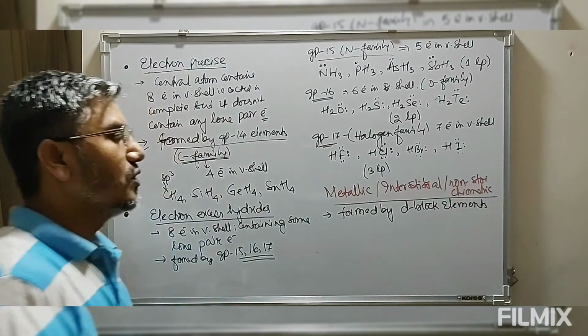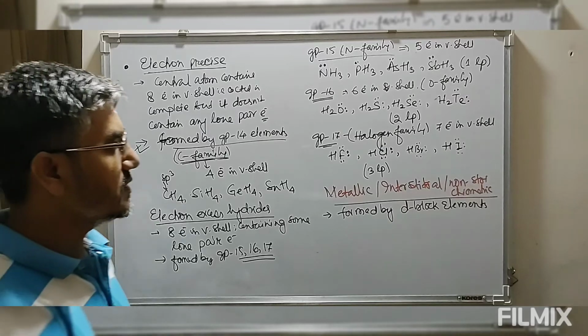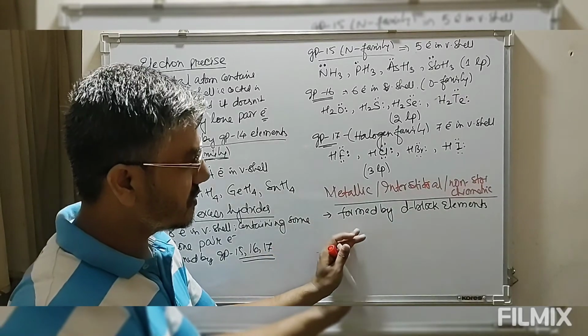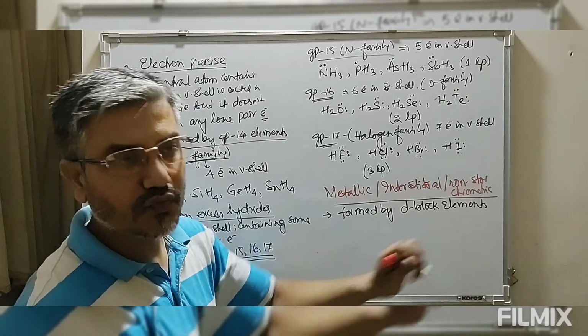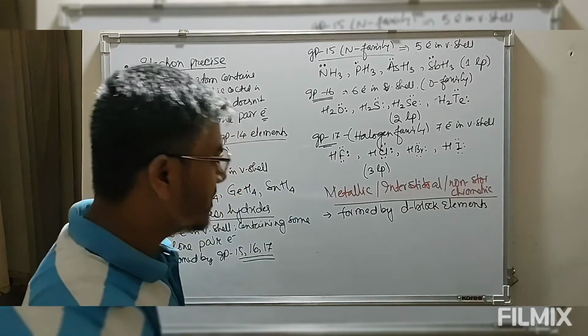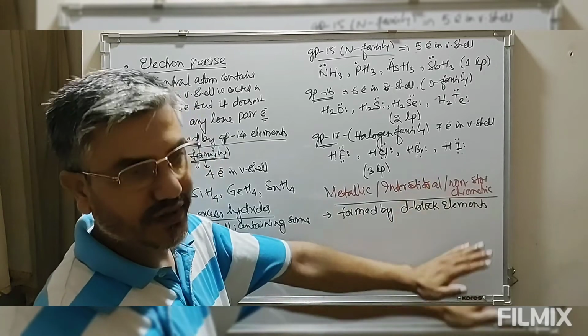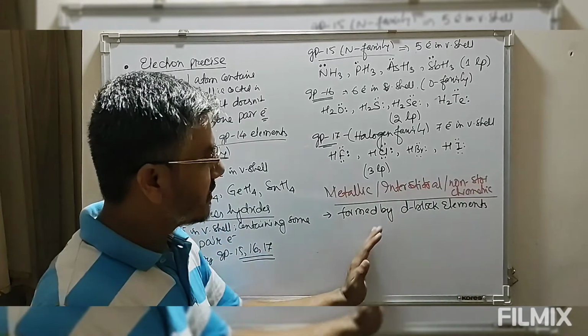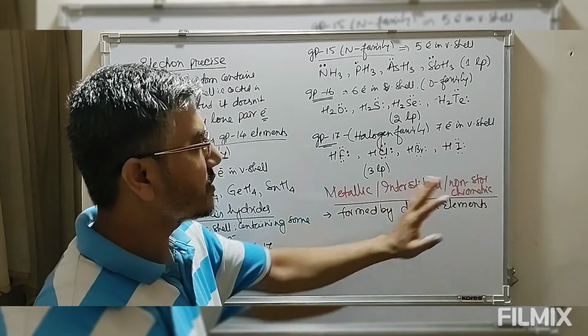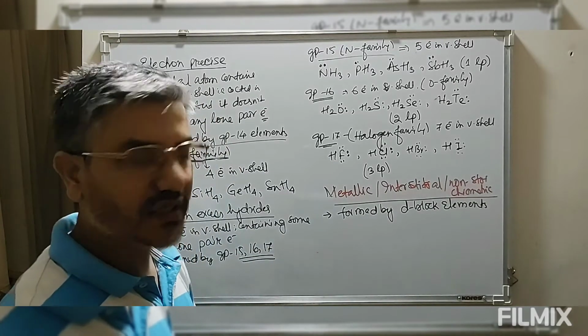that is, group 3rd, 4th to group 12. These elements of group 3 to 12, which are known as the d block, form metallic or interstitial or non-stoichiometric